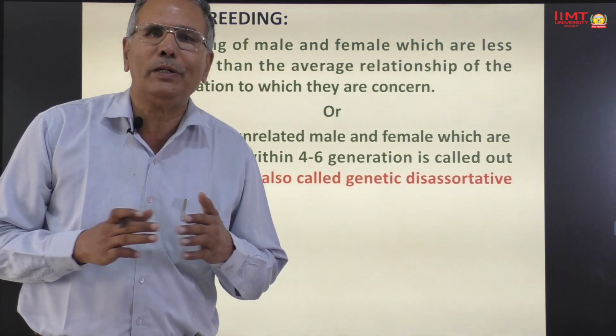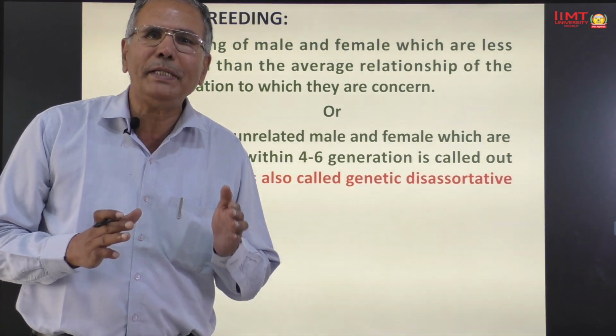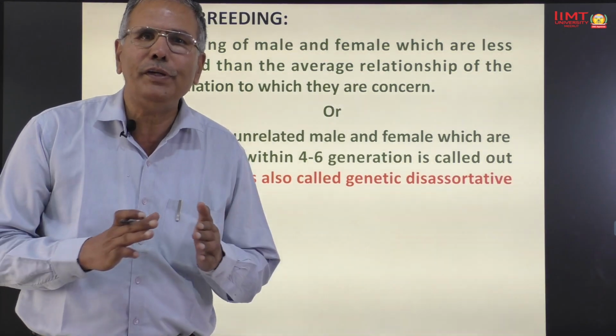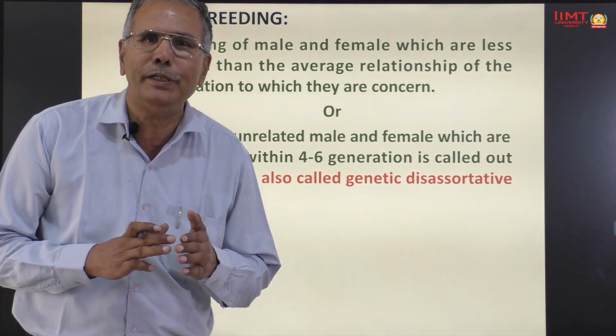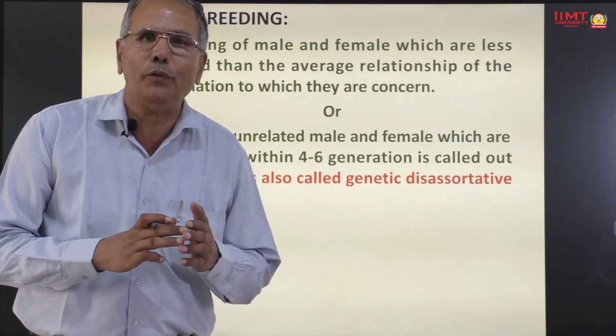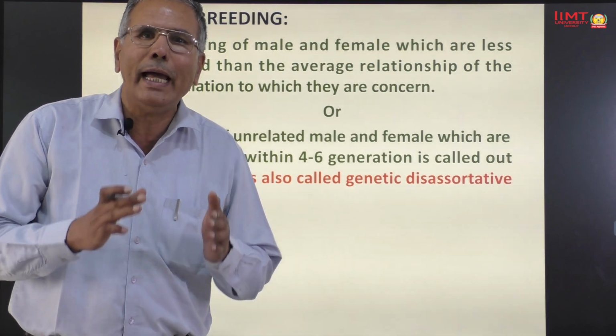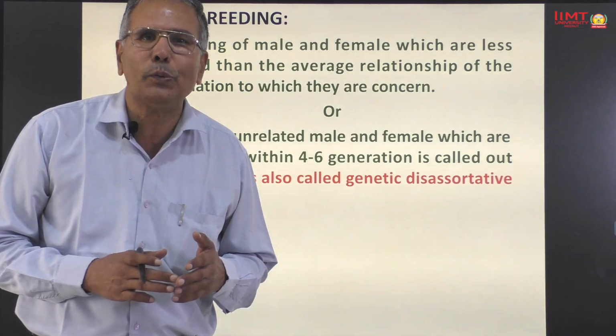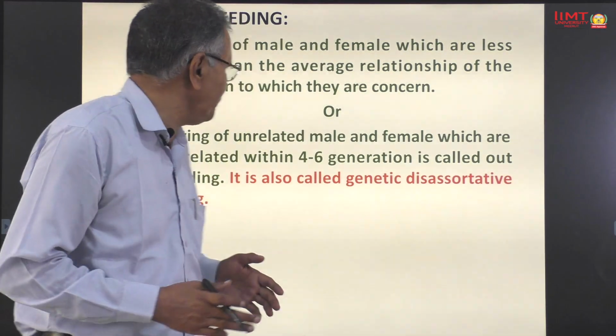Or in another word, you can say mating of unrelated male and female which are not related within 4 to 6 generations, or which are not having any common ancestor within 4 to 6 generations, is known as outbreeding.